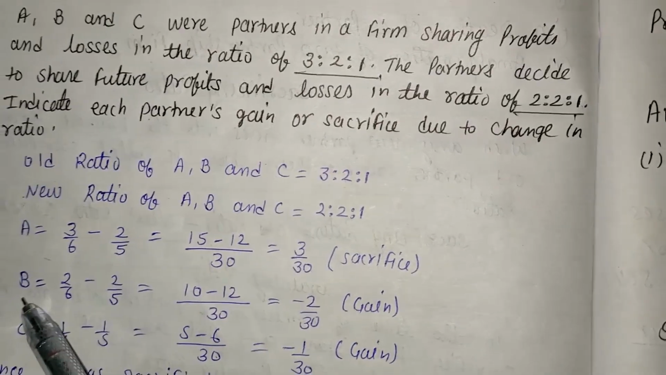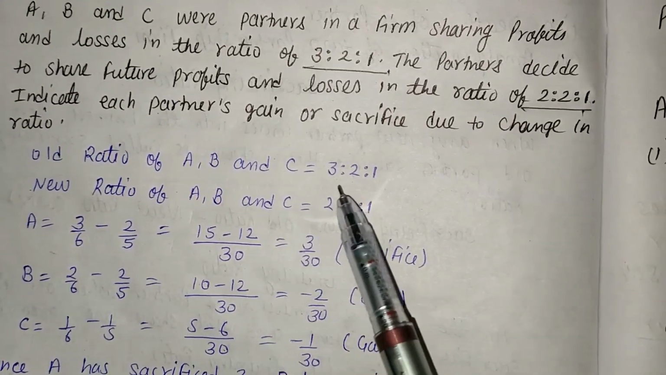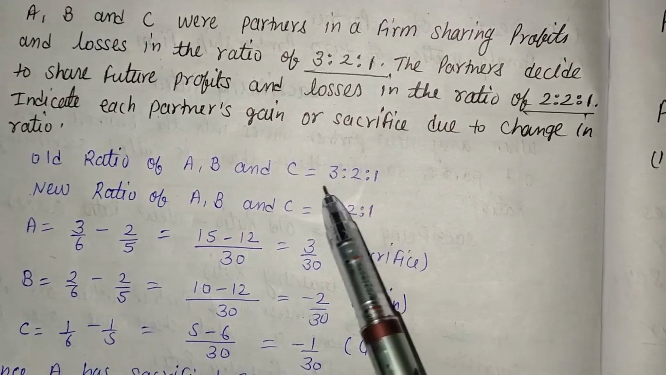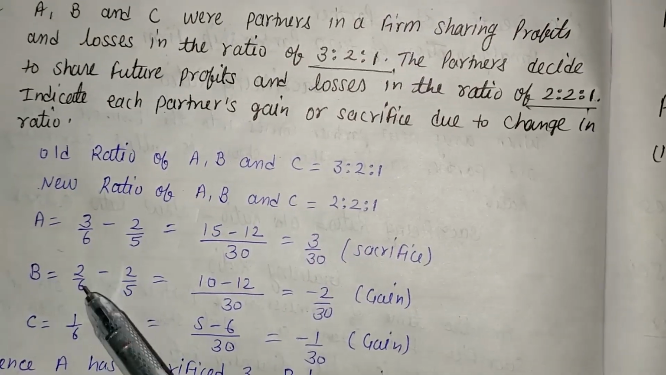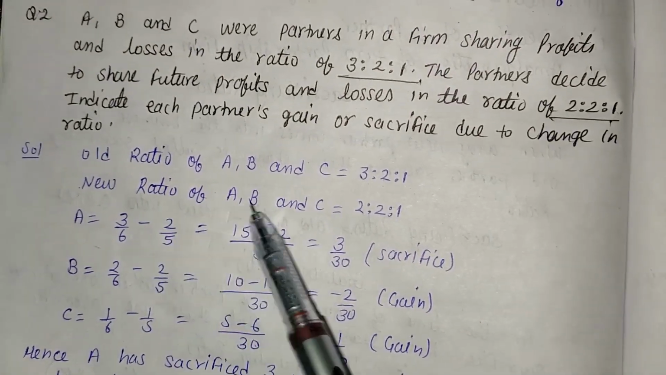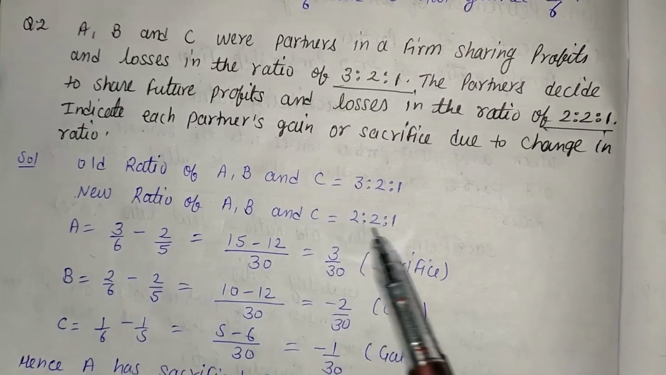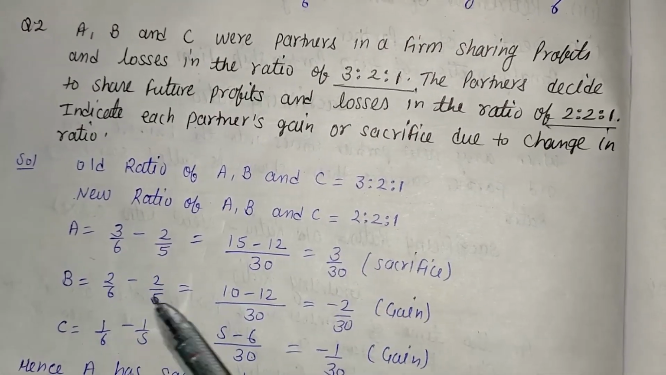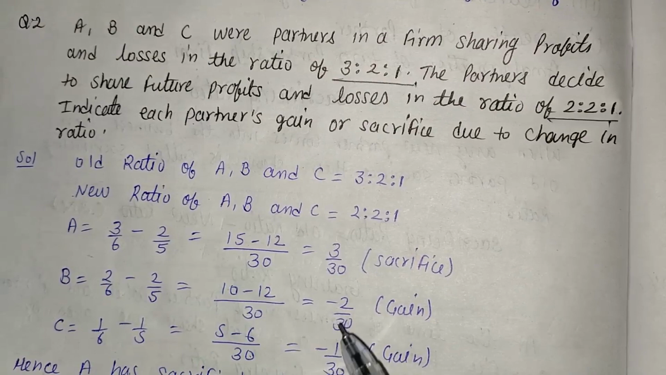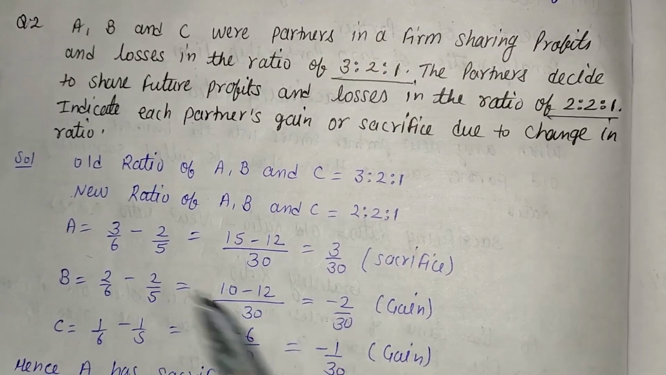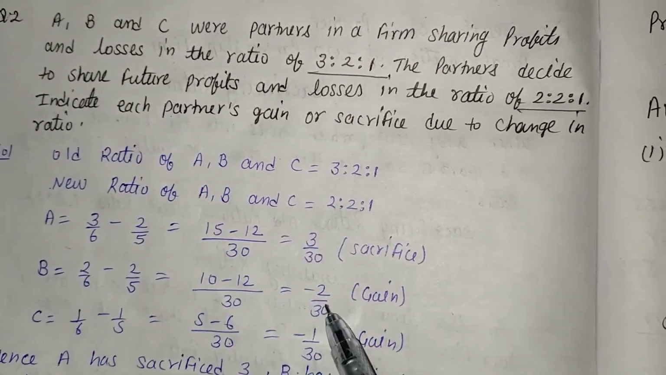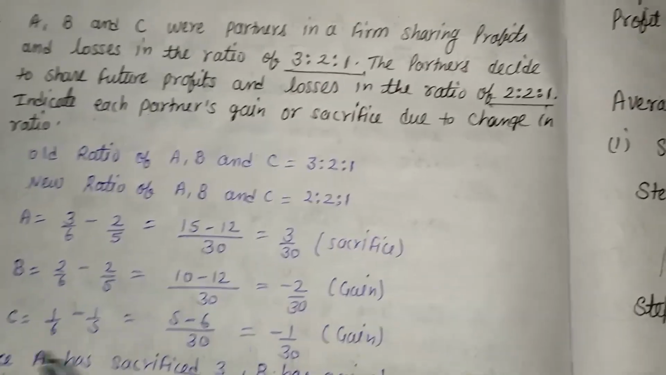Same as that, B. The old ratio of B is 2. Total of this is 6. So 2/6. The new ratio of B is 2. Total of this is 5. We are getting 2/5. After solving this, we are getting minus 2/30. Here in the formula of sacrifice, we are getting a minus sign, that means gain.